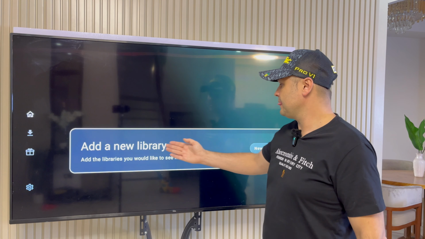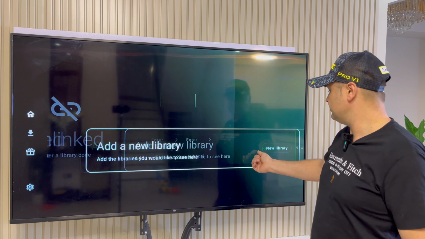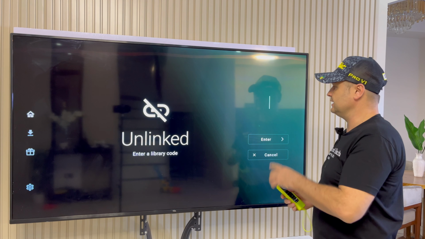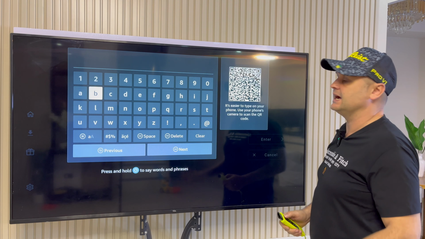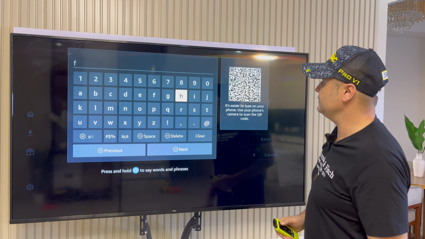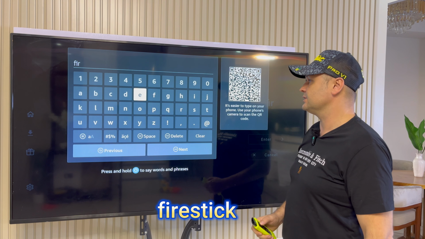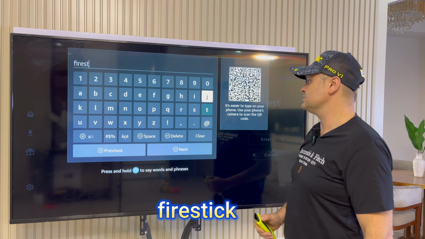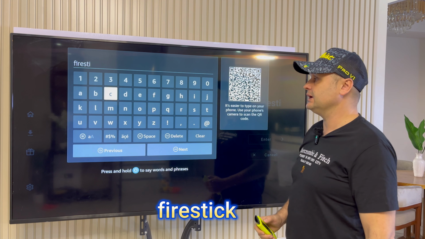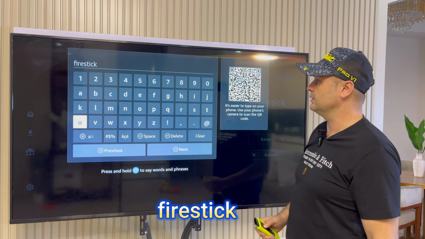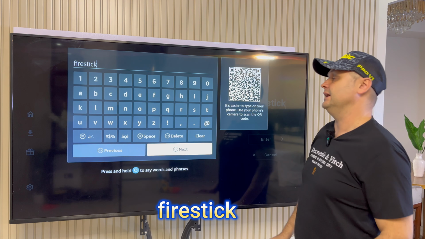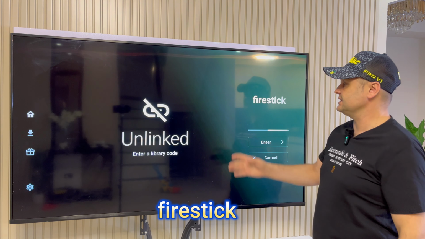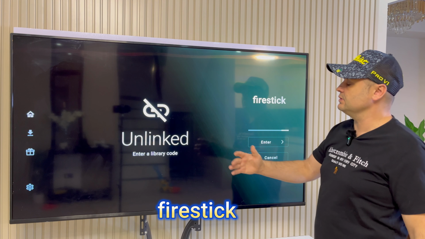This will come up. You want to press the new library here right now. This will flicker like this, a little blinking cursor. Click inside and put in the following code. When your VPN is on and connected to a US server, you shouldn't have any issues. You can just type in Firestick, lowercase, just like that, no spaces. Press the next button and it should go in without any errors with the VPN on. Let's press the next button and a screen will pop up.